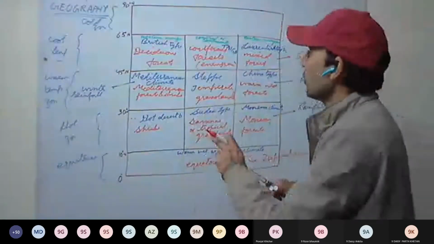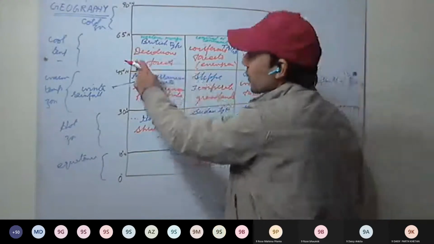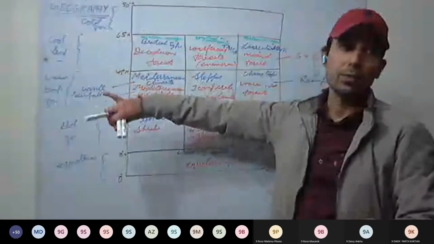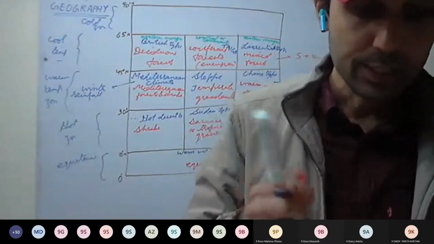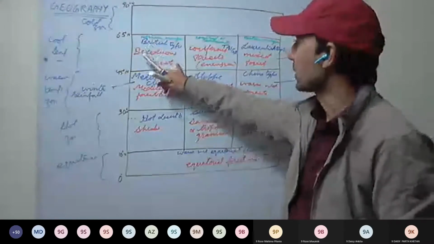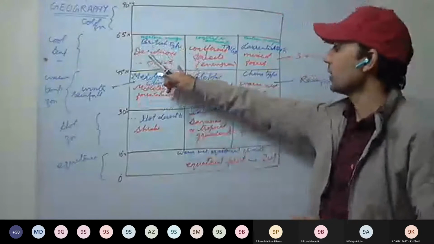More rainfall is in winter and autumn season. So here rainfall is throughout the year, but most of the rainfall happens in winter and autumn, and it is around 80 centimeters. Okay, we won't be discussing this one in detail.